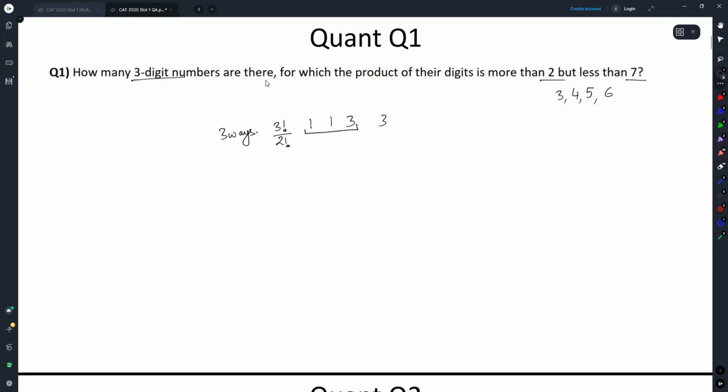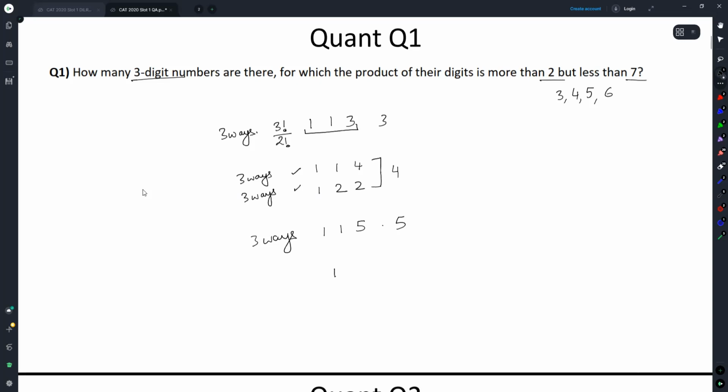For a product of 4, we can have 1, 1, 4 or 1, 2, 2. In both these cases, 3 ways and 3 ways. For product 5, again it would be 1, 1, 5, again 3 ways.